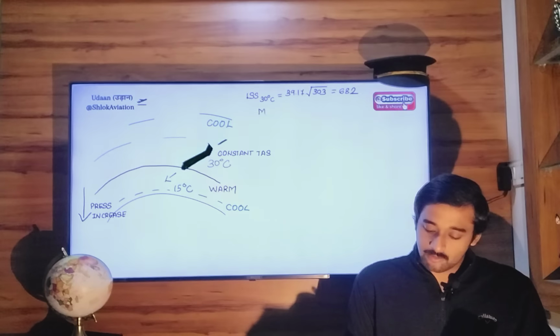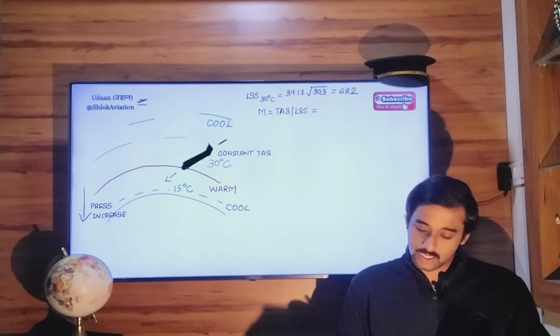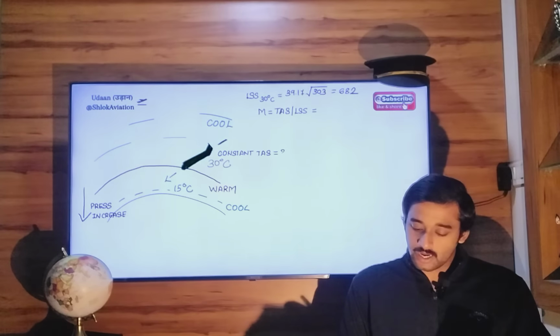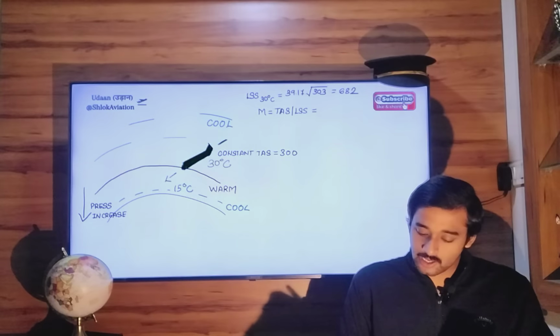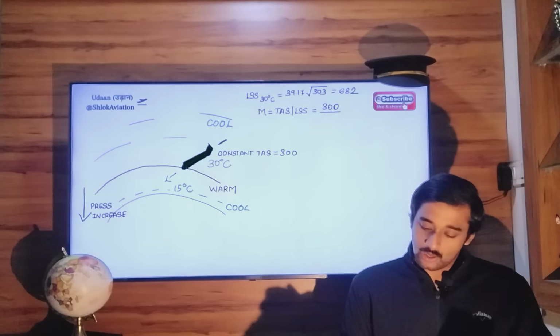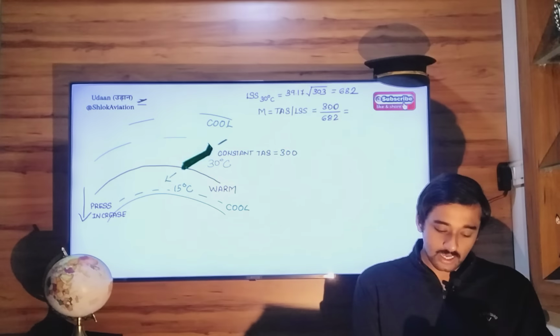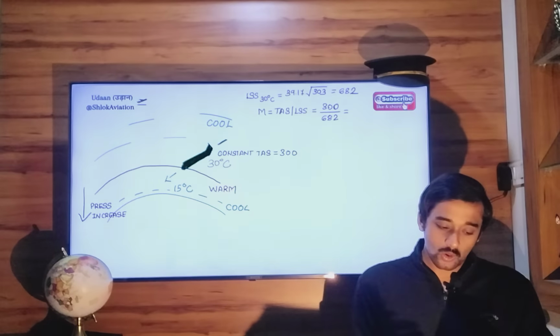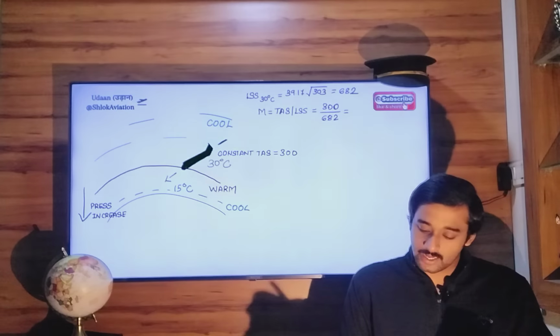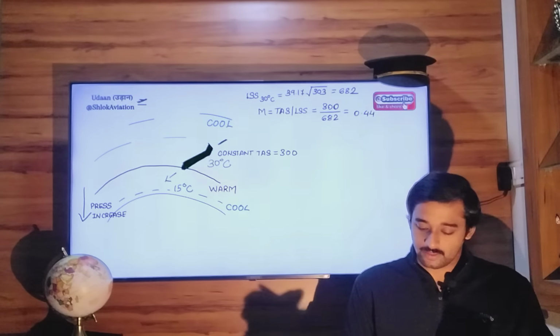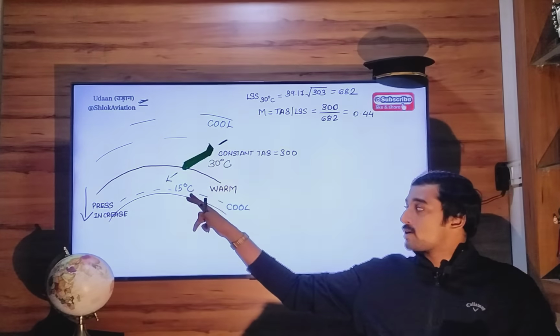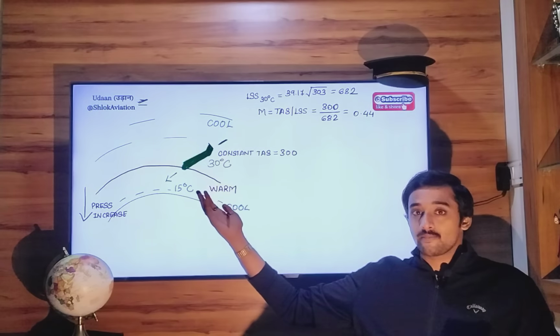Mach number will be TAS divided by local speed of sound. Let's say constant TAS is 300. You're descending at 300 knots, very fast. Local speed of sound 682. So Mach number is 300 divided by 682, which is 0.439 or 0.44.